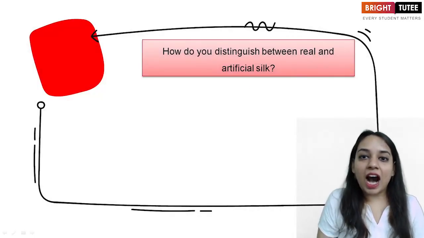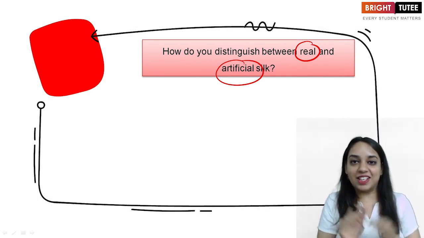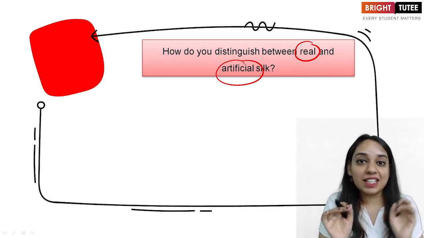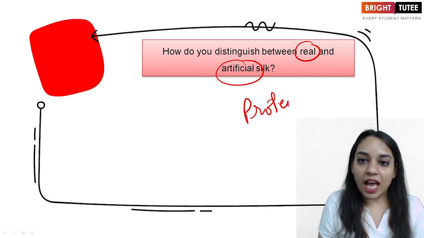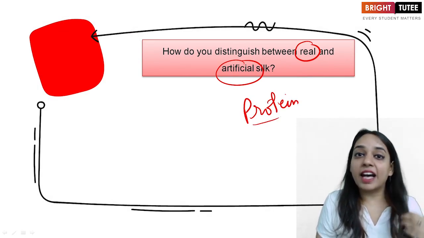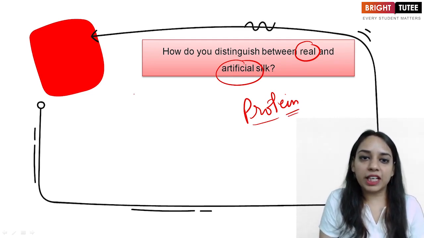Next question is, how do we distinguish between a real and artificial silk? Now comes the knowledge that silk is made up of what? Proteins, right? And our hair are also made up of protein. So guys, what we'll do, we will take two samples.